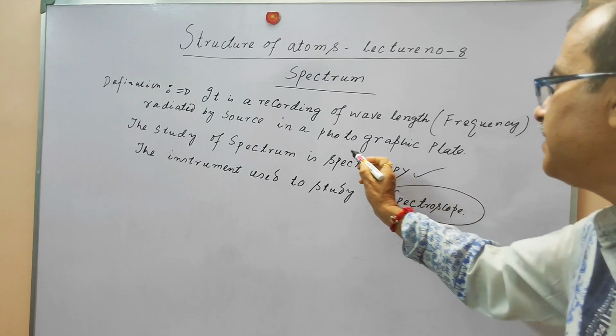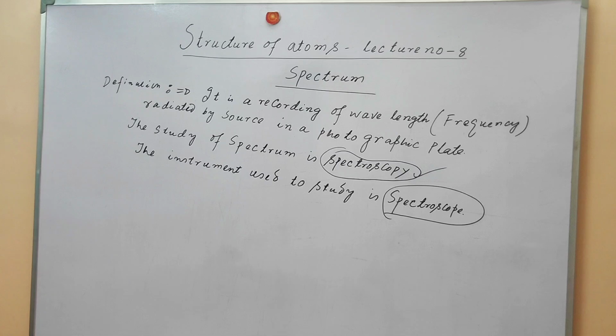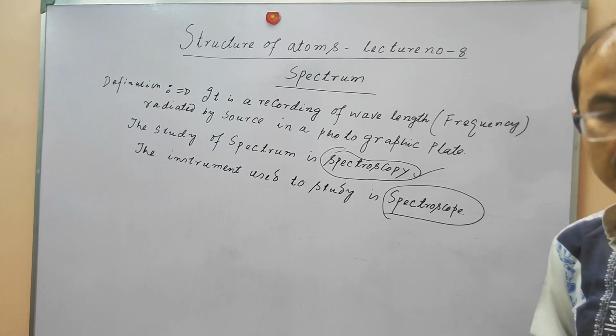These are the two important terms that we must always know. So the study of spectrum is spectroscopy, and the instrument used to study the spectrum is called the spectroscope.